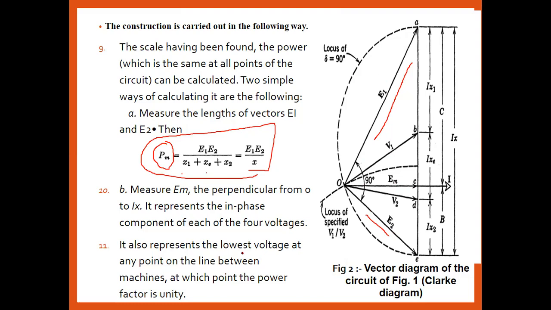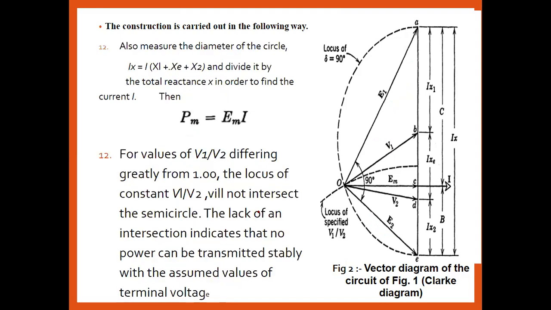So it also represents the lowest voltage at a point of the line between the machines, at which point the power factor should be unity. Means what? Whenever this voltage is in phase with the components of E1, E2, V1, V2, then the power is maximum, the minimum voltage at the point of line voltage. But at that point the power factor should be unity. Okay, so this is the case where we are able to find out the PM.